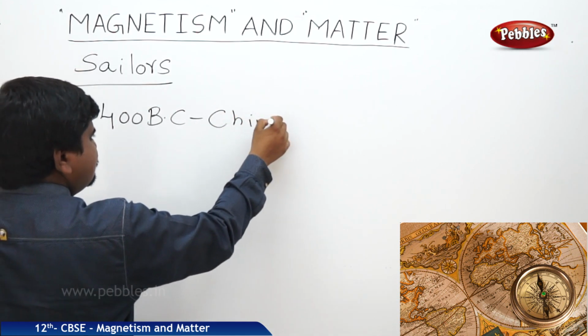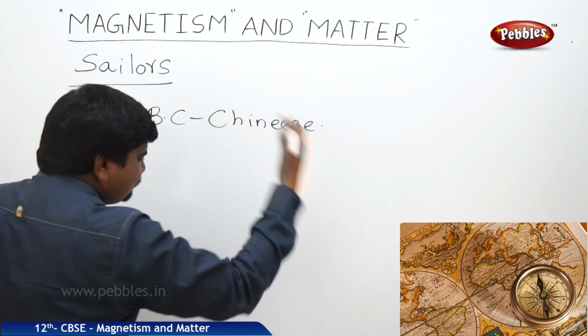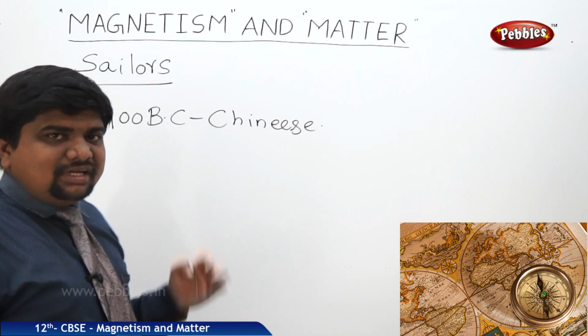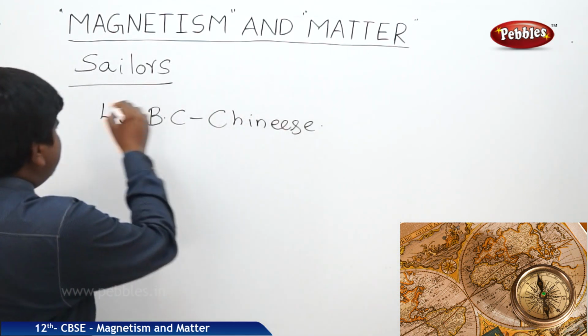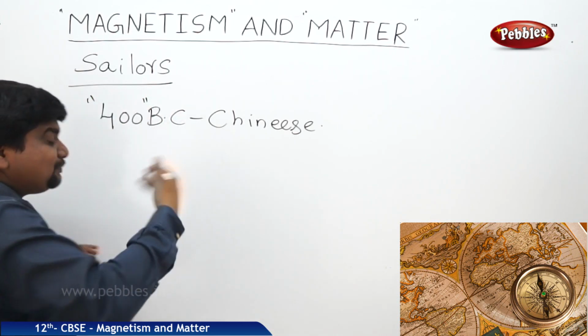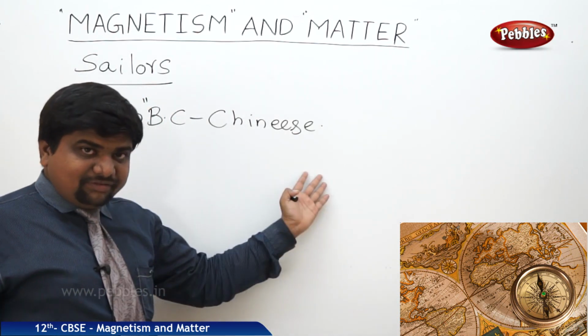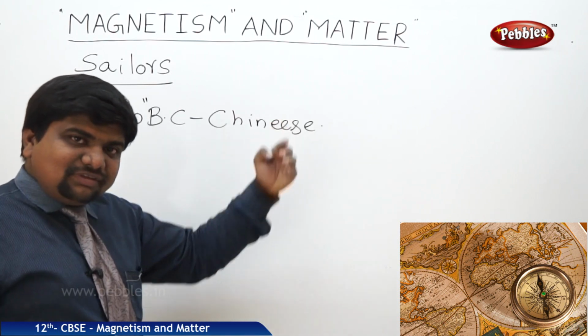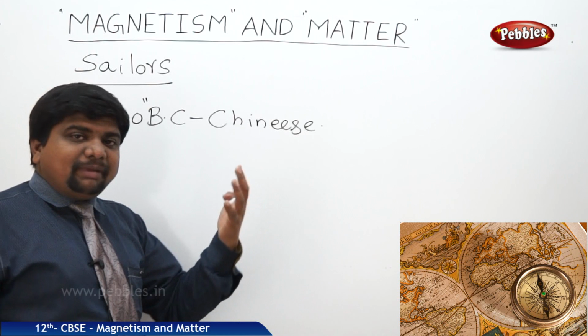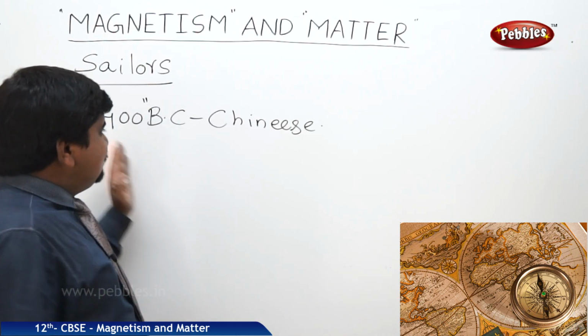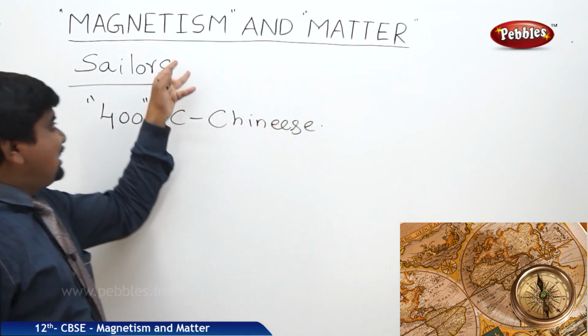Of course, the shepherd discovered this magnetic behavior, but he did not know about it, maybe due to lack of knowledge. But when the Chinese wise people came to know about this behavior, they did commercial business with it. They prepared magnets from the rock where they found magnetic materials. And this behavior was useful in sailing also.